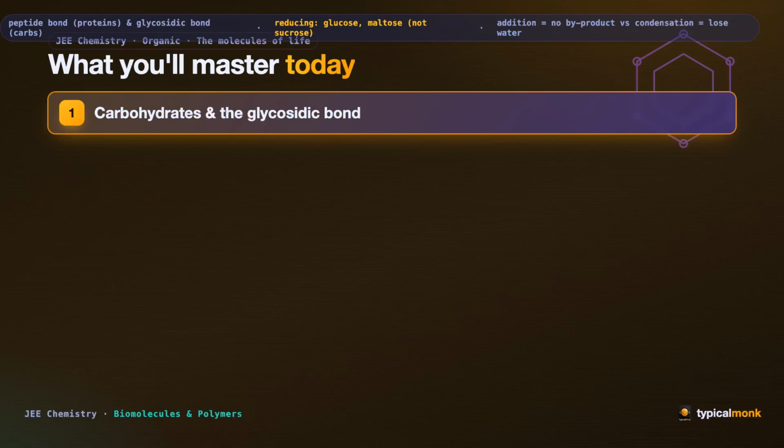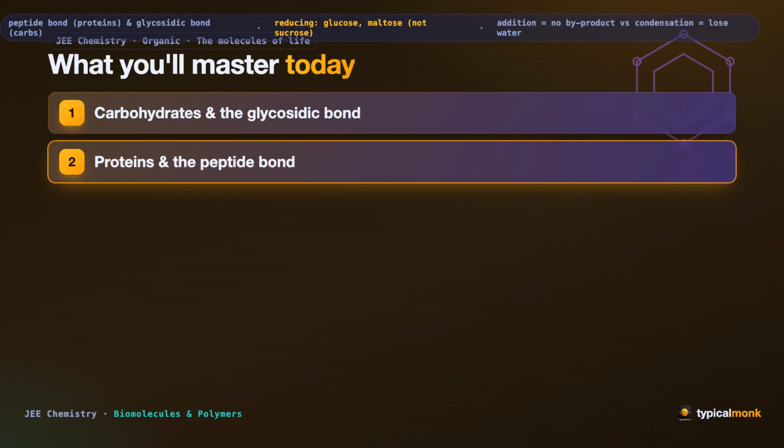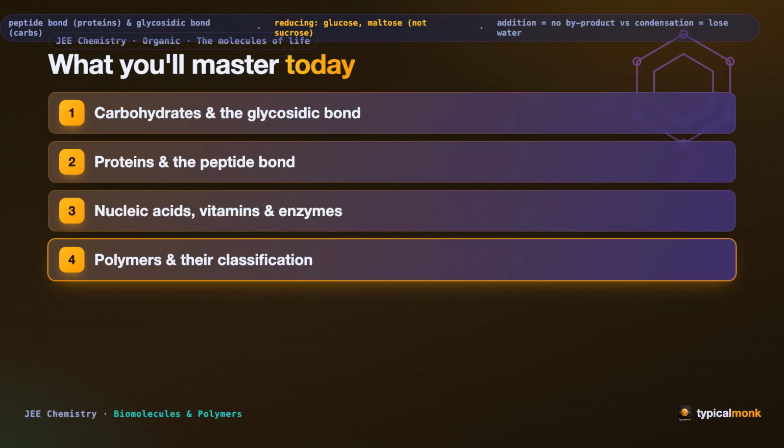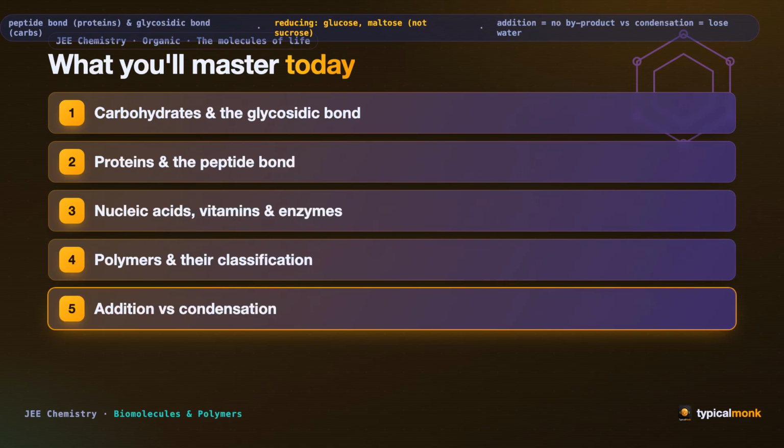Here is what you will master today. First, carbohydrates and the glycosidic bond. Second, proteins and the peptide bond. Third, nucleic acids, vitamins, and enzymes. Fourth, polymers and their classification. And fifth, addition versus condensation. One idea at a time.